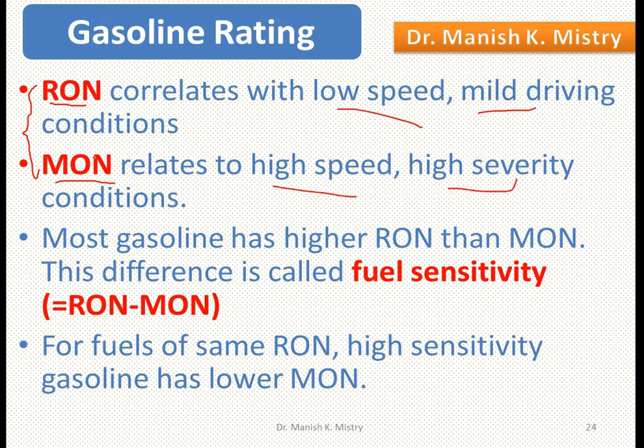Research octane number is always higher compared to the motor octane number, and the normal value of this difference is 10, and that is fuel sensitivity. If sensitivity is low, it indicates a good fuel. Fuel sensitivity indicates the change in octane number from mild driving condition to high severity condition.